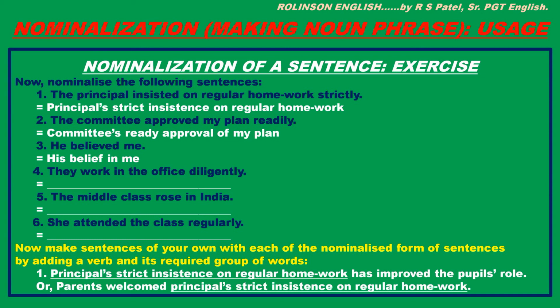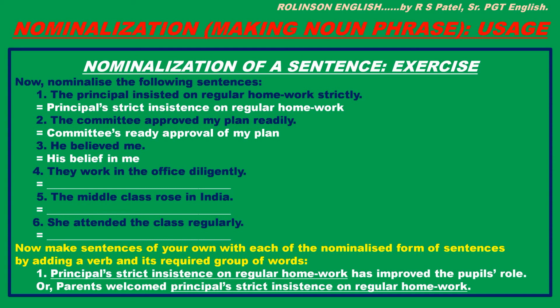Number two, the committee approved my plan readily. Here verb is approved. So noun form of approved is approval. Possessive case of subject committee, committee's, and adjective of readily is ready. So committee's ready approval of my plan. That is the nominalization. Number three, he believed me. Noun form of believed, believe is belief.